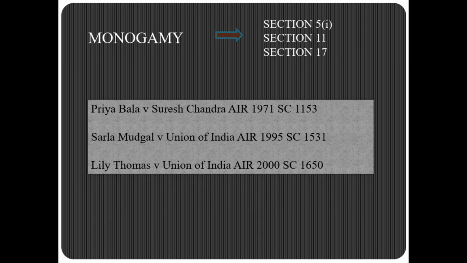Now, bigamous marriages, to be penalized, must fulfill two conditions. First, there should be a perfectly valid first marriage, that is, it should not be voidable or invalid. The first marriage should be perfectly valid and must be subsisting at that time.